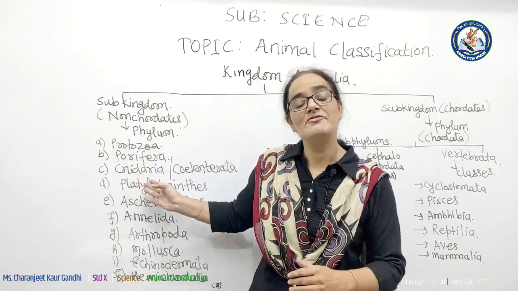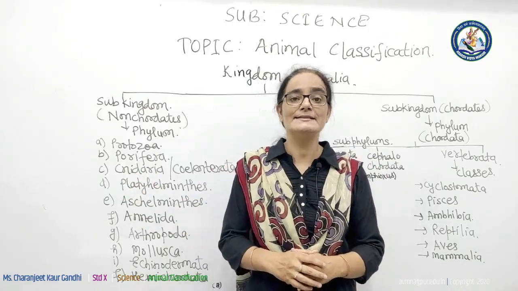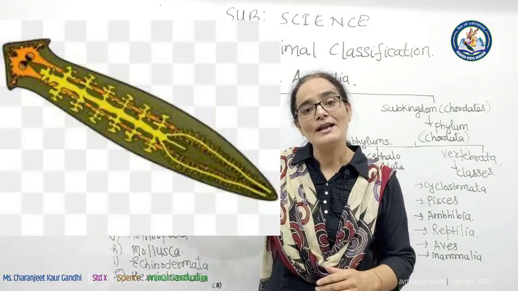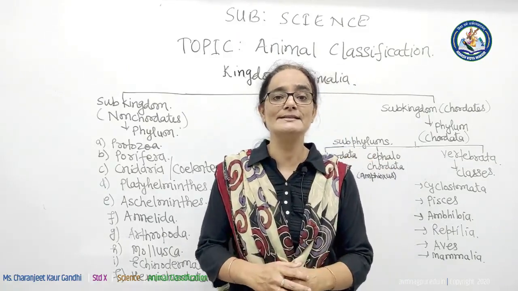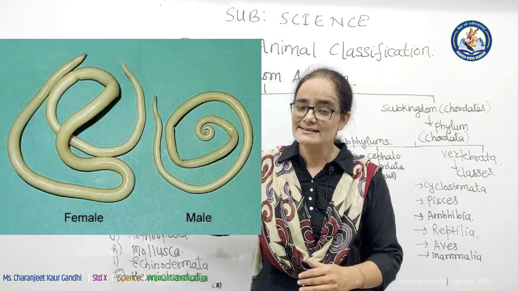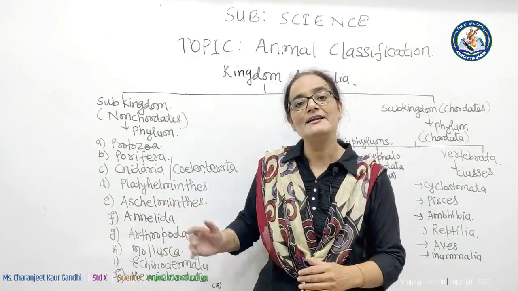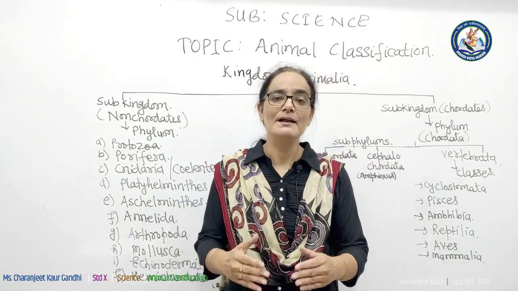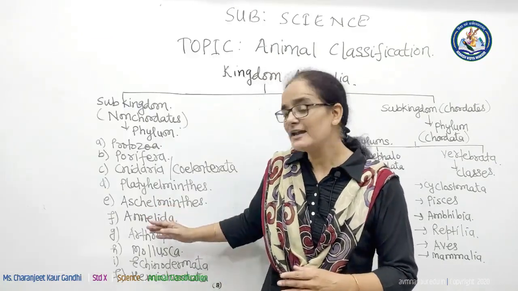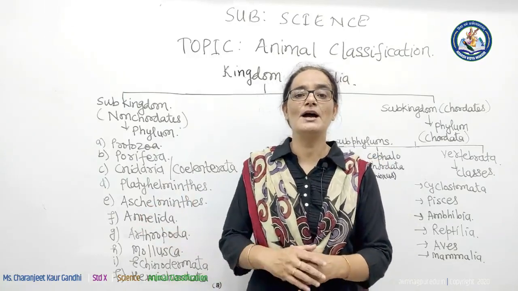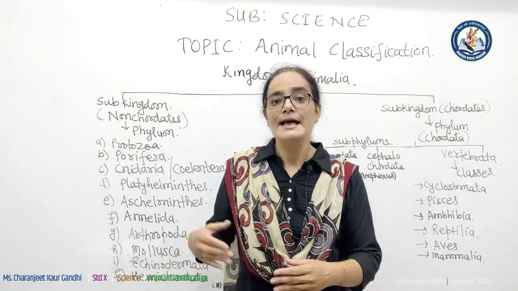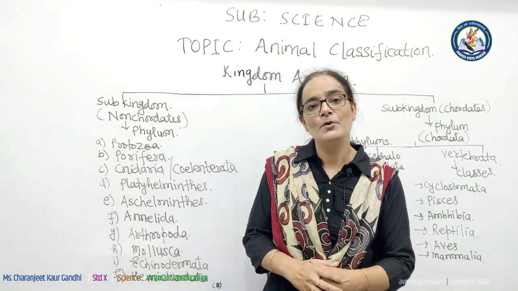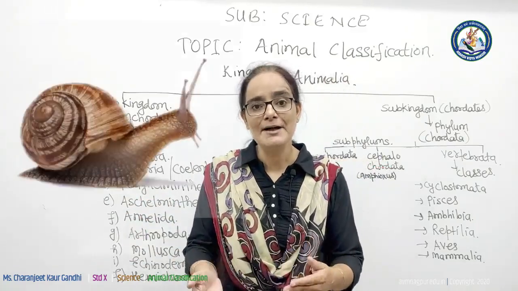Fourth phylum is Platyhelminthes, example Planaria or liver fluke. Fifth phylum is Aschelminthes, example Ascaris. Sixth phylum is Annelida, example earthworm. Next phylum is Arthropoda, example prawn or crab, etc. Next phylum is Mollusca, example Pila.